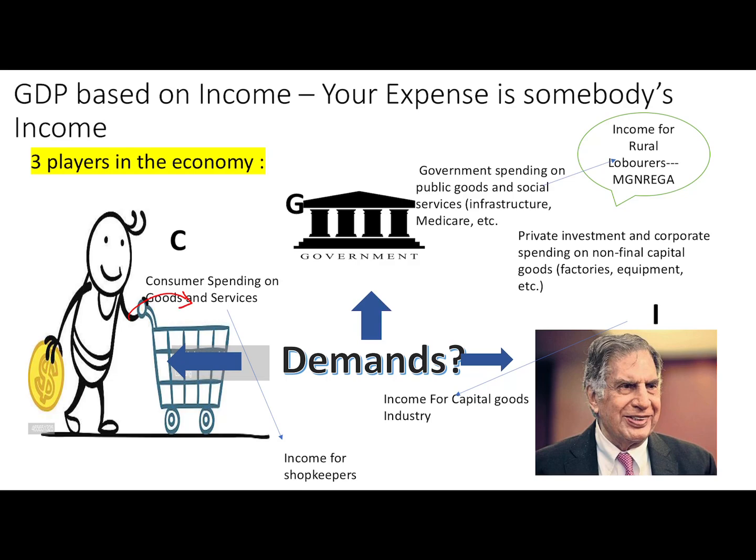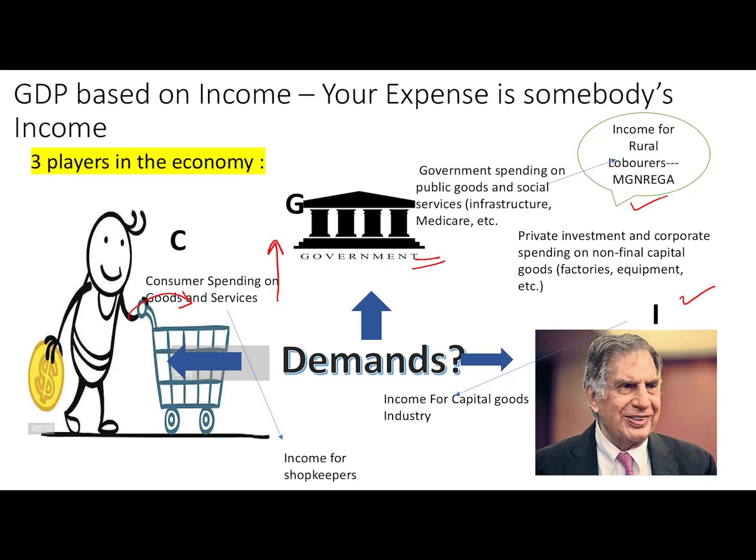You spend money on consumer goods, that is an income for shopkeepers. Government spends money on social schemes, that is an income for MGNREGA workers. And Ratan Tata sir will spend money on capital goods, that is an income for manufacturers of capital goods. So somebody's expense is another man's income.